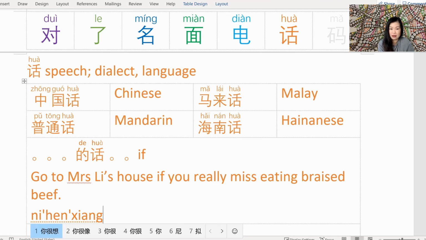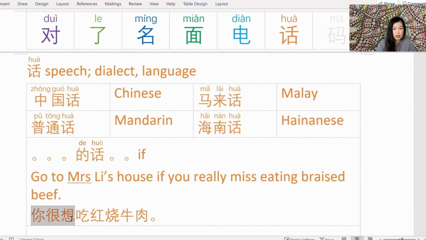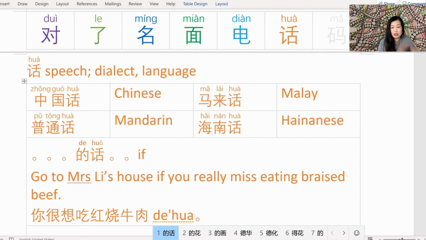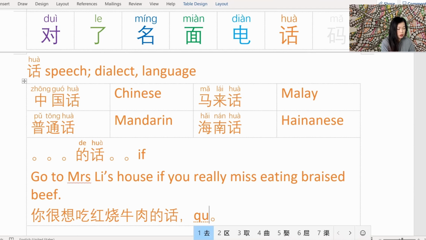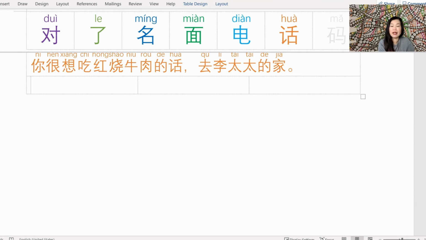你很想 what do you miss? 吃红烧牛肉. You 你很想 really miss 吃红烧牛肉的话. This is where you put the 话: something something something 的话 then something something. 你很想吃红烧牛肉的话 what should you do? 去李太太的家. 你很想吃红烧牛肉的话去李太太的家. Okay, so that's two uses of 话.